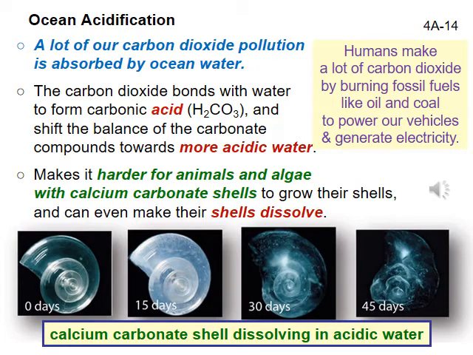The good news is that by dissolving, the ocean organisms are buffering the ocean, keeping it closer to neutral than the water would otherwise be, which helps other living things in the ocean. I like to say that the animals and algae with calcium carbonate shells are taking one for the team when they dissolve. The concern is that fewer phytoplankton and zooplankton will survive, so there will be less food for animals higher up the food chain including us.